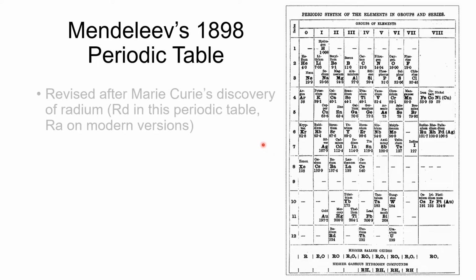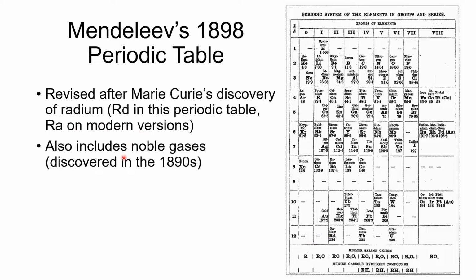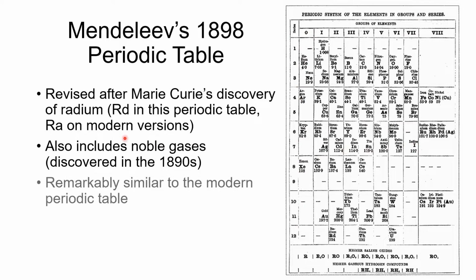All right, and then here is Mendeleev's 1898 table. This was revised after Marie Curie discovered radium. It's Rd right here on this periodic table, and in the modern one, it's Ra. They didn't have standardized symbols until a little bit later. It also includes the noble gases that were discovered in the 1890s. Here you'll see he has them listed in group 0, and we, of course, have them listed in group 8. And again, this is remarkably similar to the modern periodic table.